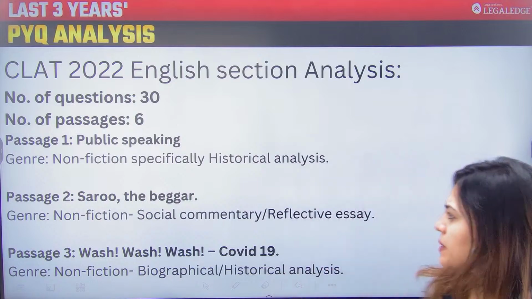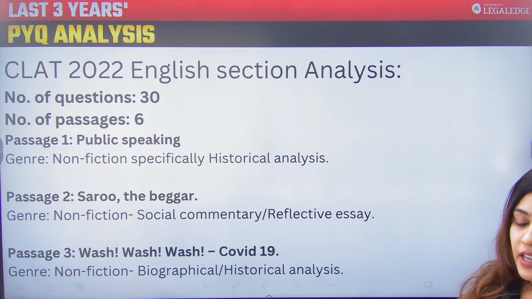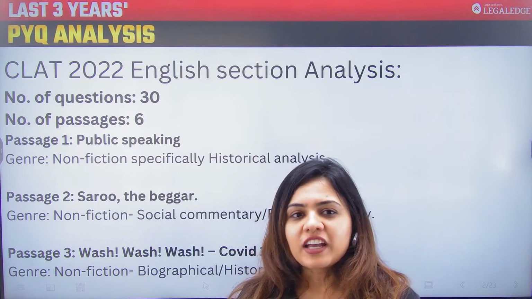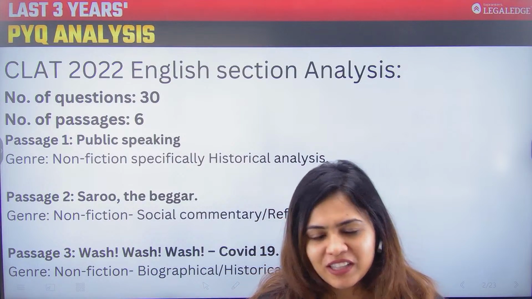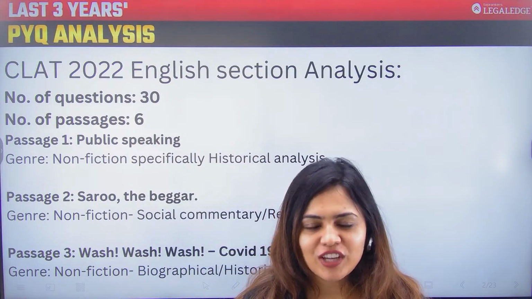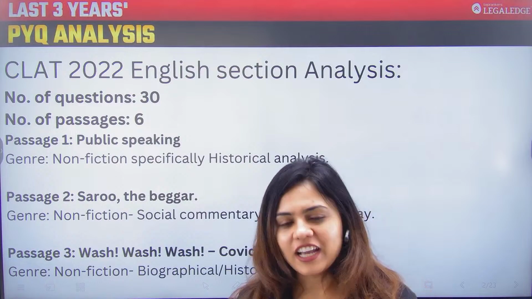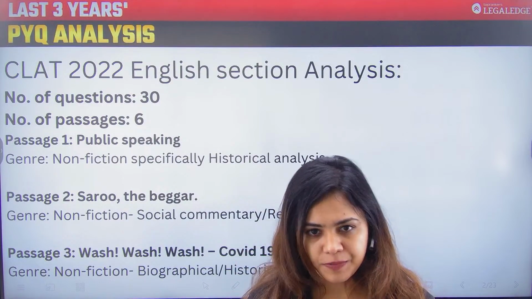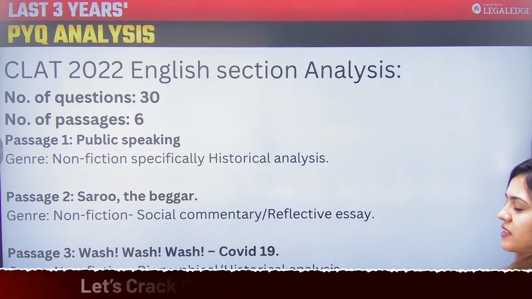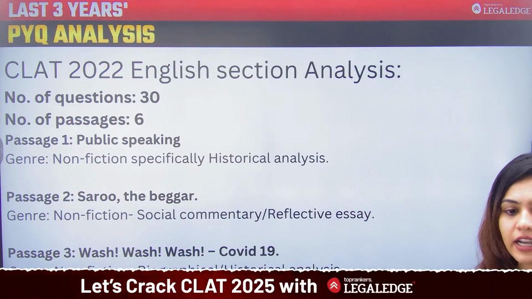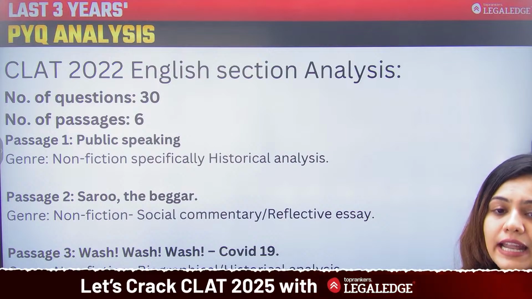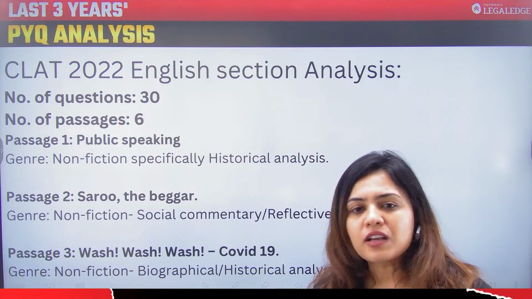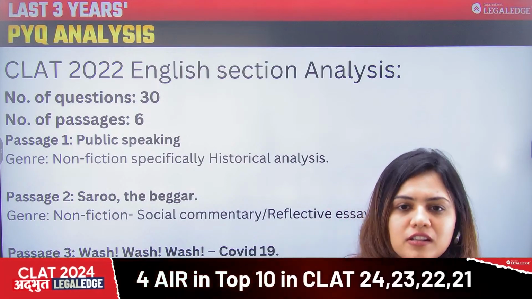ठीक है. सबसे पहला पैसेज जो था वो पब्लिक स्पीकिंग था. अच्छा, एक और चीज मैं यहाँ पे बता दूं कि ये एक पर्टिकुलर पेपर था जिसमें सारे के सारे पैसेजेस जो थे वो नॉन फिक्शन थे. ठीक है. Non-fiction, but obviously of diverse genres. So as you can see, the first passage was about public speaking and it was specifically a historical analysis. So public speaking was dealt with in a historical sort of way.